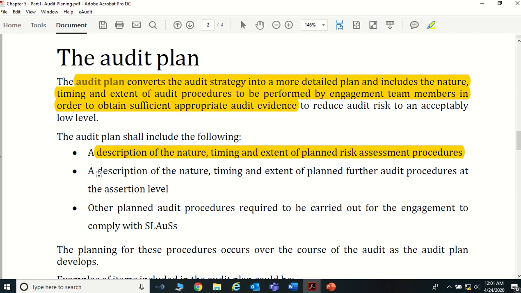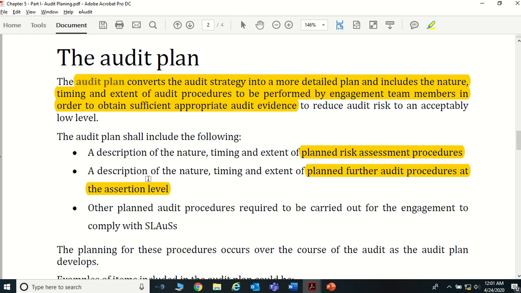The second thing is the description of the nature, time and extent of the planned further audit procedures at the assertion level, right. At the assertion level, what further audit procedures are required that we want to include under the audit plan.